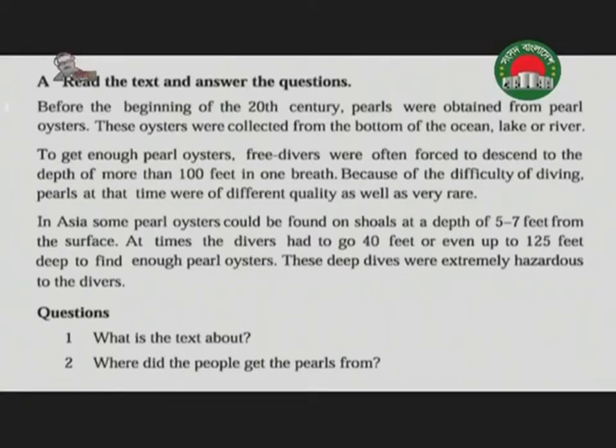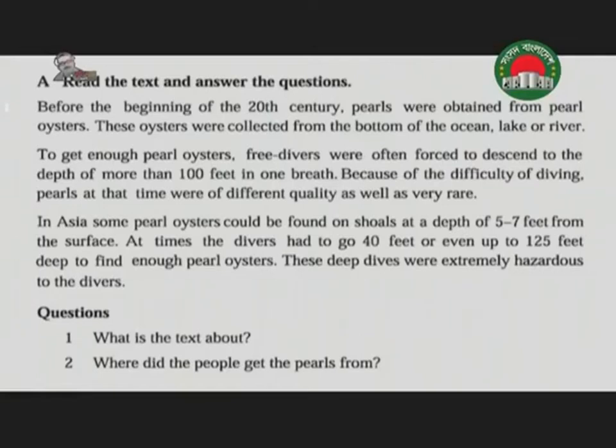Because of the difficulty of diving, pearls at that time were of different quality as well as very rare. For this they use special techniques, and it is very dangerous for the divers to collect the pearls. For this, at that time, pearls were very expensive.